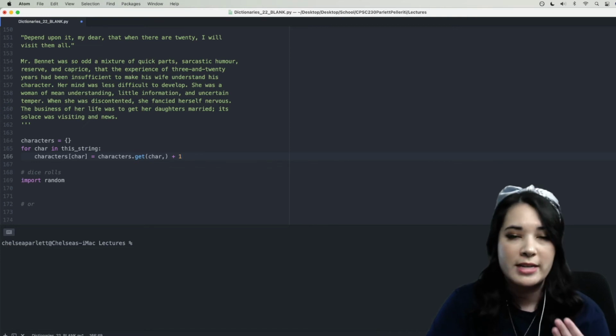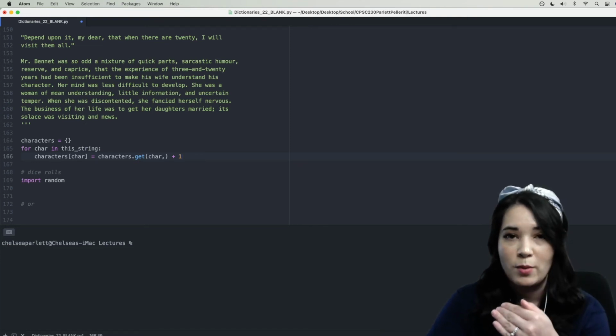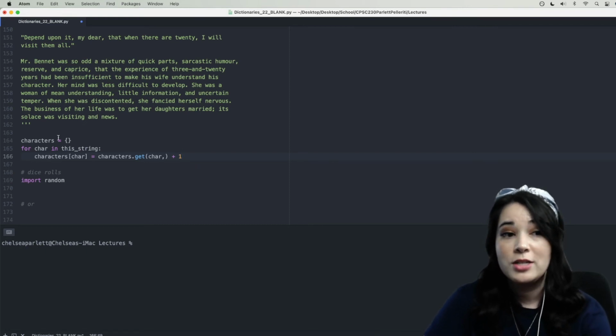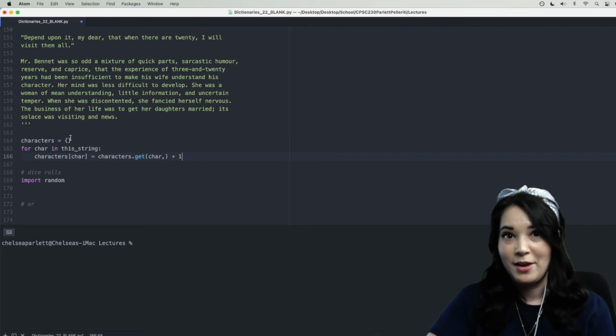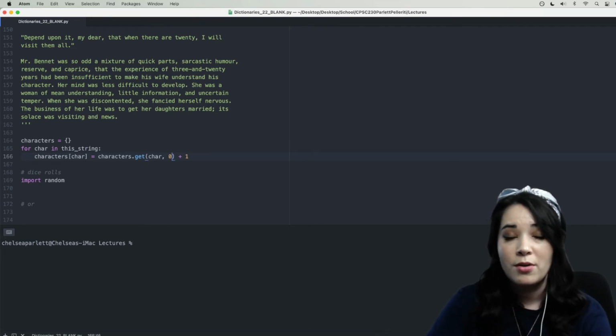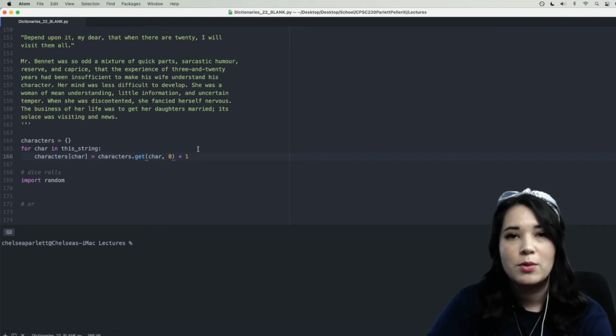Because if it already exists and we've already seen capital C's before, I just want to increment this by 1 because now I've seen another capital C. However, if that character doesn't exist, which at the beginning none of them do, I'm going to set a default value of 0, and then I'm going to increment by 1 because obviously we have now seen one instance of this character.